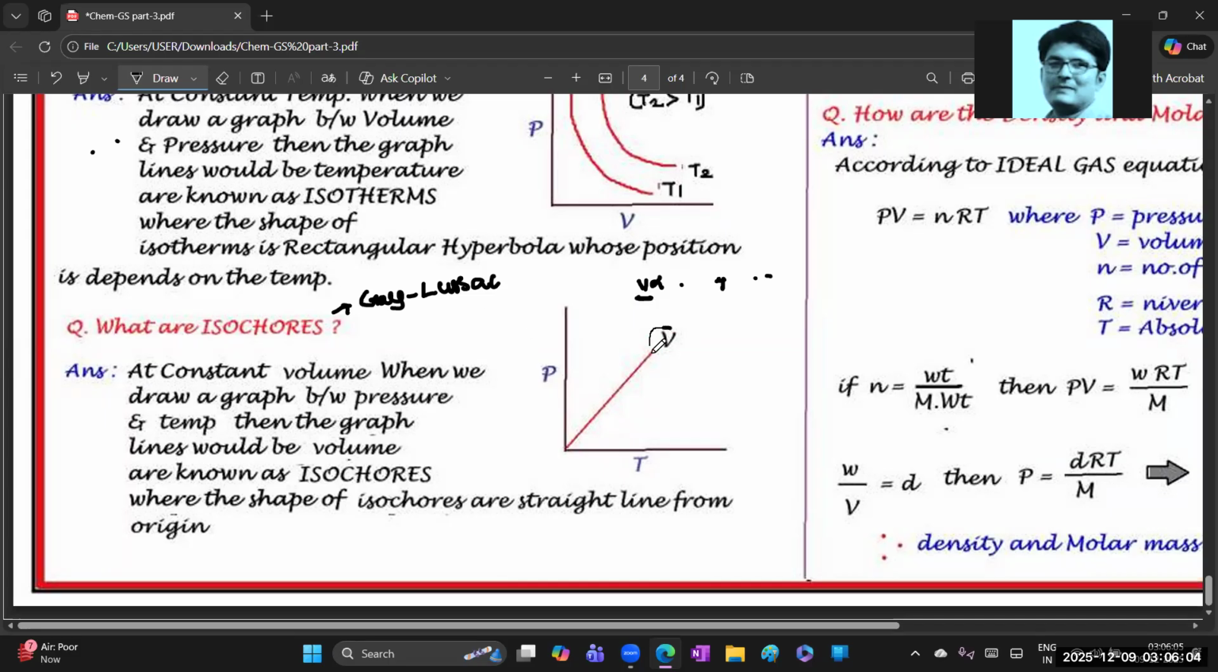So that's why here the graph line I took is for volume. The remaining are pressure and temperature. Based on that, we can give the statement for the isochore: at constant volume, when we draw a graph between the pressure and the temperature, the graph lines are known as isochores, where the shape of the isochores is a straight line from the origin. That's it.